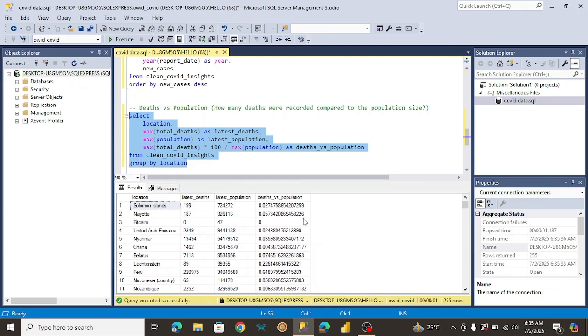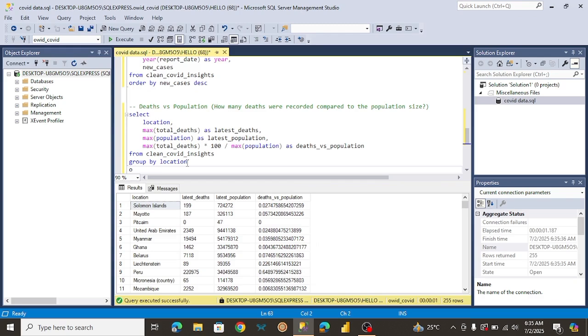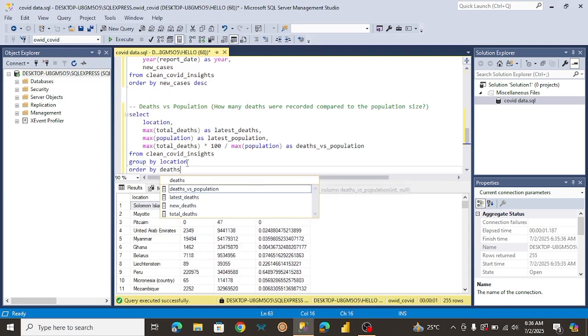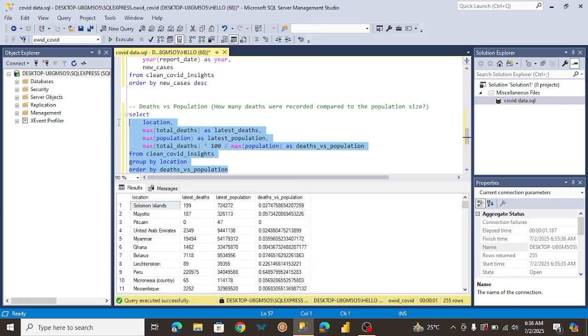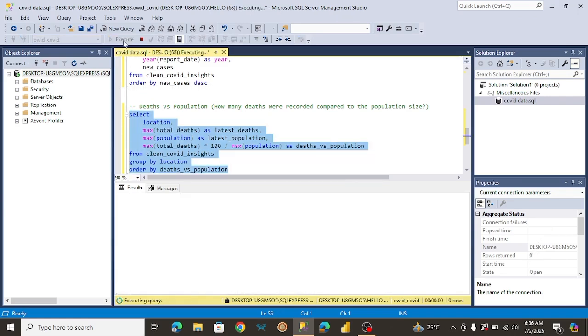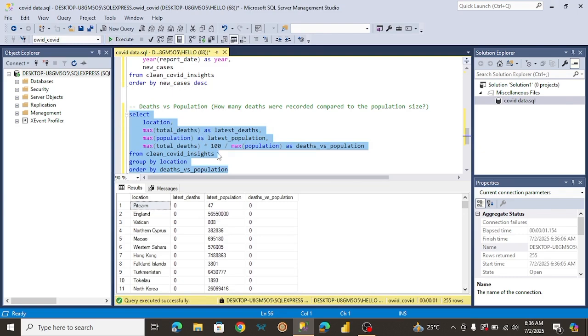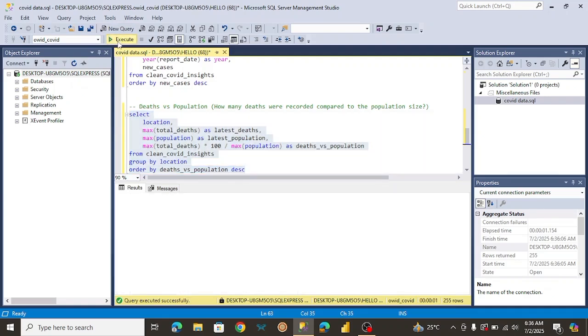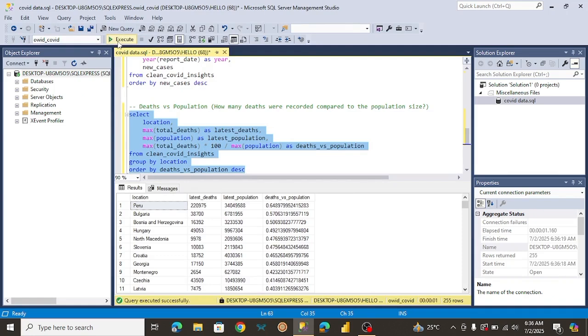But this is not very helpful. What I want to do is order by this, just to know the country that had the highest deaths versus population. So I'm just going to order by deaths. Yeah, there we go. So let's try to run this. In descending order, so that's what we want. Okay, let's run this. Okay, so as we can see here, Peru had the highest deaths based on their population size.